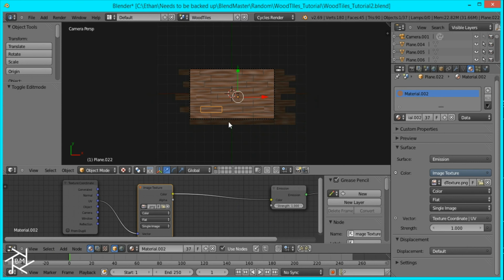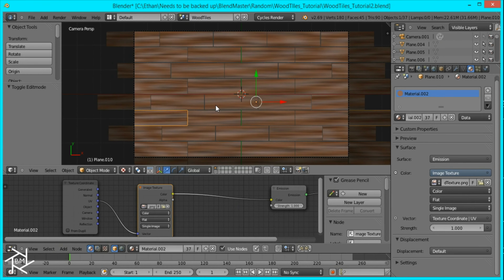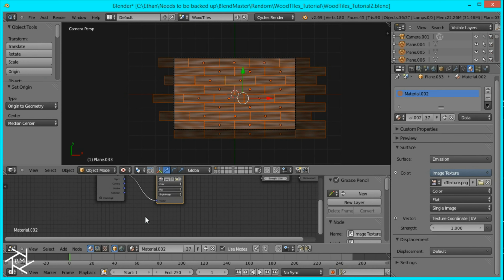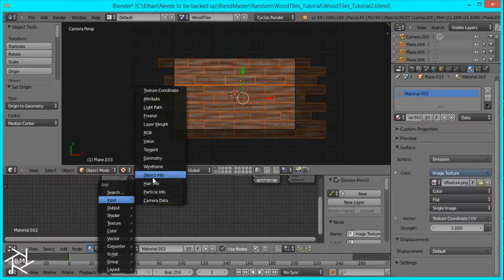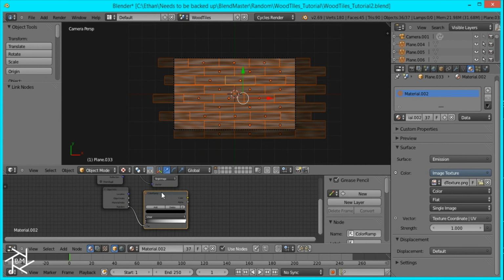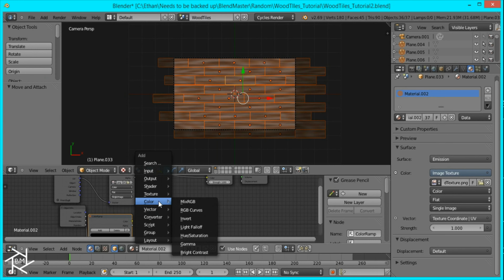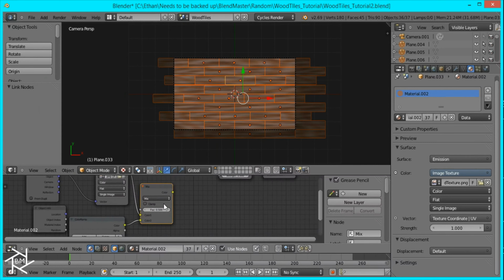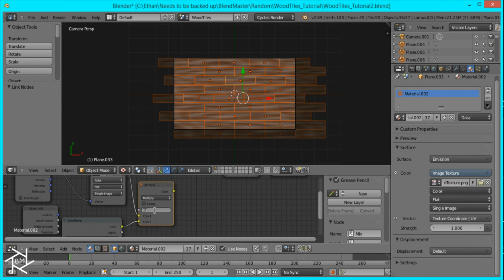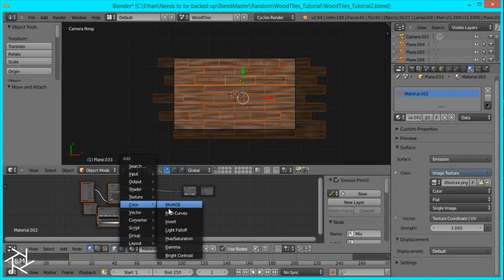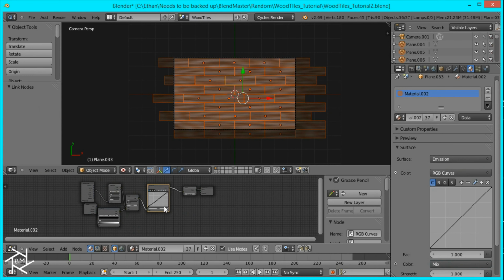Okay, so now what we want to do is just select everything and press origin to geometry. And I'm going to add an input object info node and a color ramp node and plug in the random output. Then I'll add a color mix RGB node and plug it in. Change the mix to multiply and the factor from 0.5 to 1. I'm just going to move everything back. Then I'll add another RGB curves node right there.